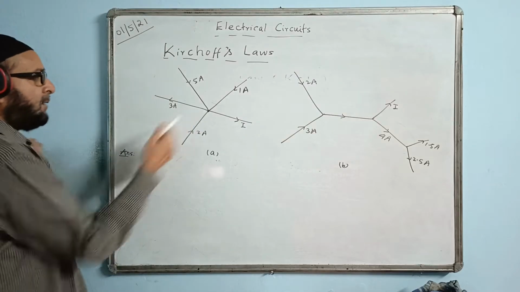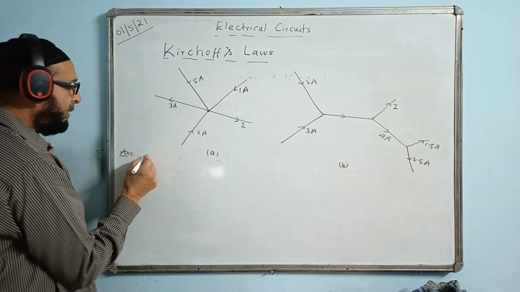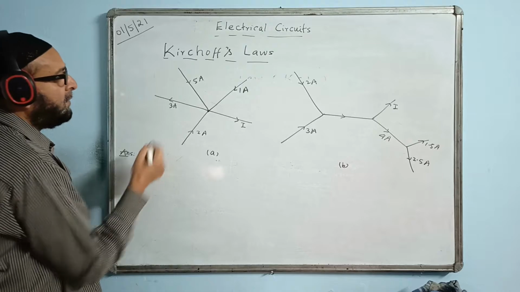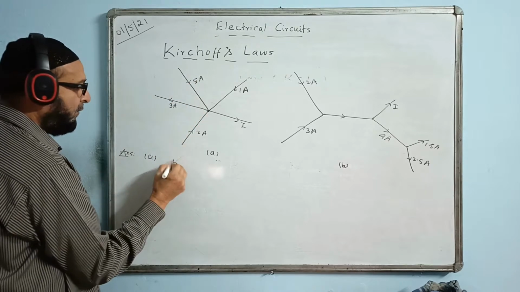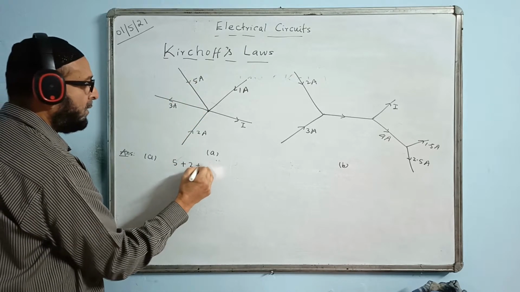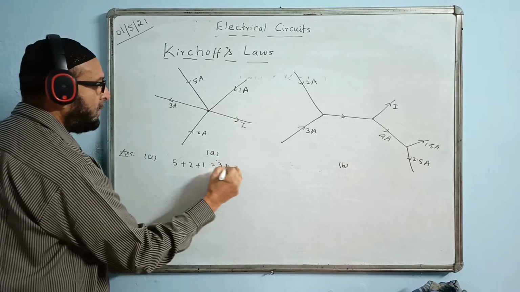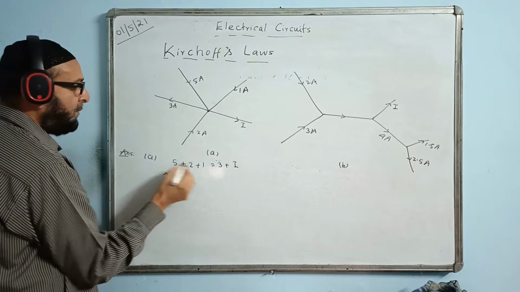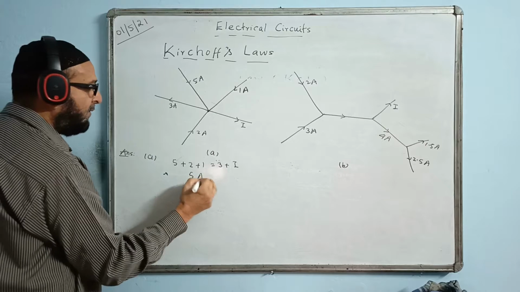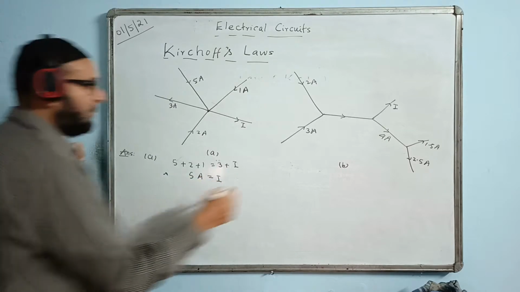You can see in the first part, the current towards is equal to the current away. I think most of you have done it. So I take the current 5 towards, current 2 towards, current 1, is equal to 3 plus I. And now the answer: 5 plus 2 is 7, plus 1 is 8, minus 3, 5 ampere is the value of I. The first answer is here.